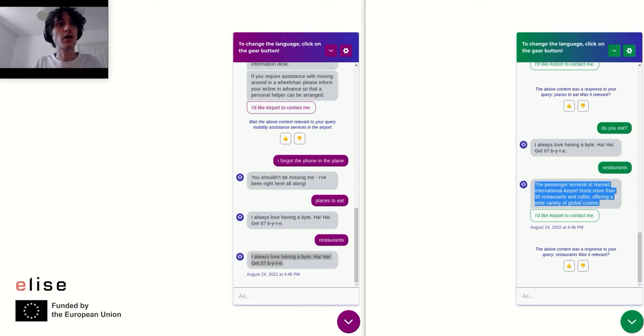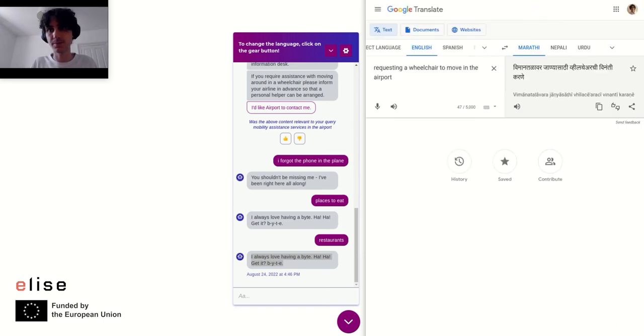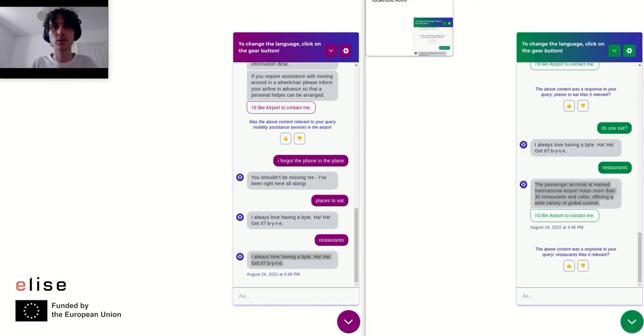As we said, our engine is multilingual, but so far we have been using just English. So let's take a look at a multilingual example. The widget is set up to respond in English, but will understand almost any language thanks to the power of multilingual encoders. Here we have an example of Marathi. Marathi is a language that the new encoder has not seen during fine-tuning, and it's not in the data that we use to create this bot.